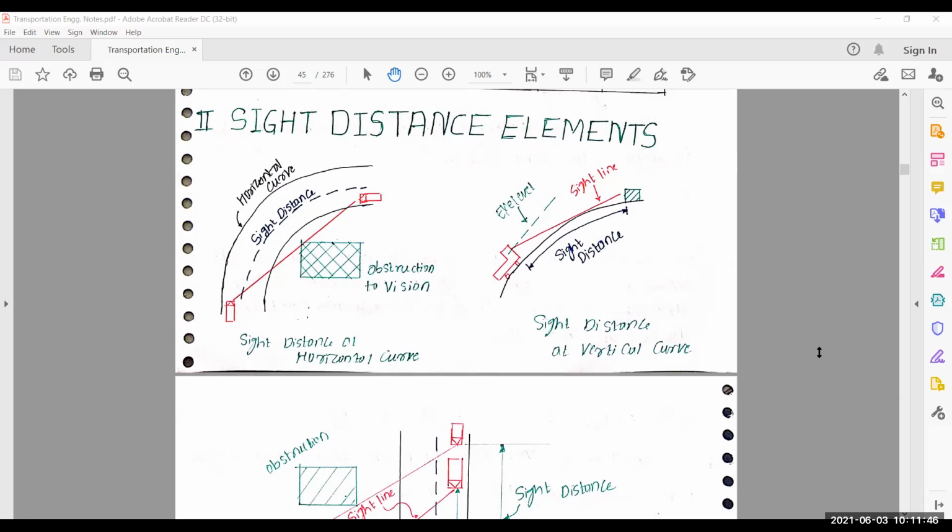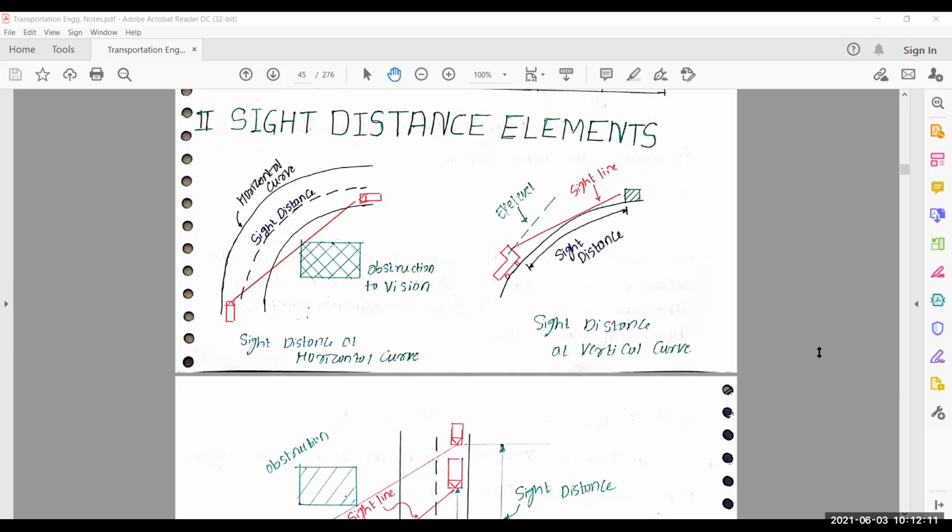Can you say what is the minimum value of cross slope provided in the case of shoulder? Our IRC gives a certain minimum value of cross slope for shoulder and also a maximum value. Can you say the maximum value and minimum value?